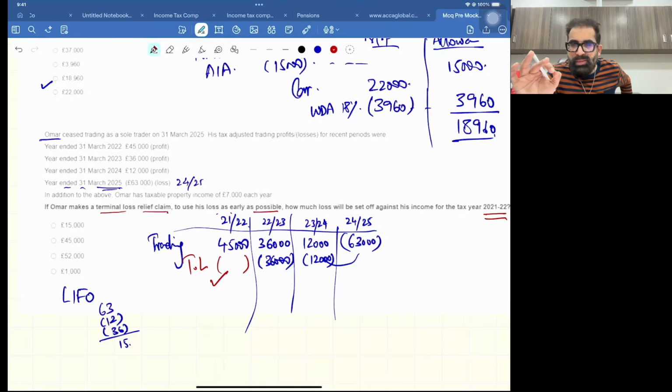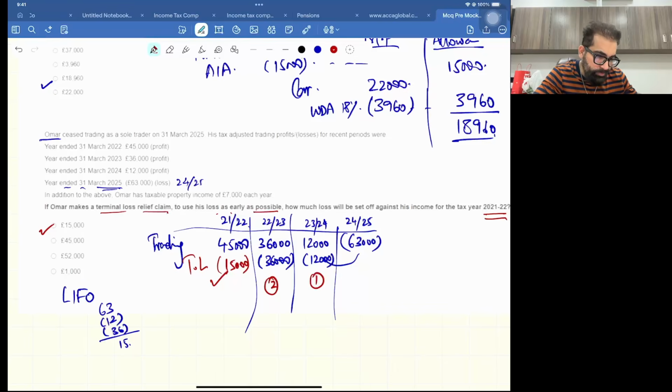Very simple answer: we can only use 15,000 here. Why? Because the order is last in first out. First you will cancel this, then this. After cancelling these two, only 15,000 of terminal loss is left. So yes, in 21-22 you can only set off 15,000. This is the answer. Answer is A, right?